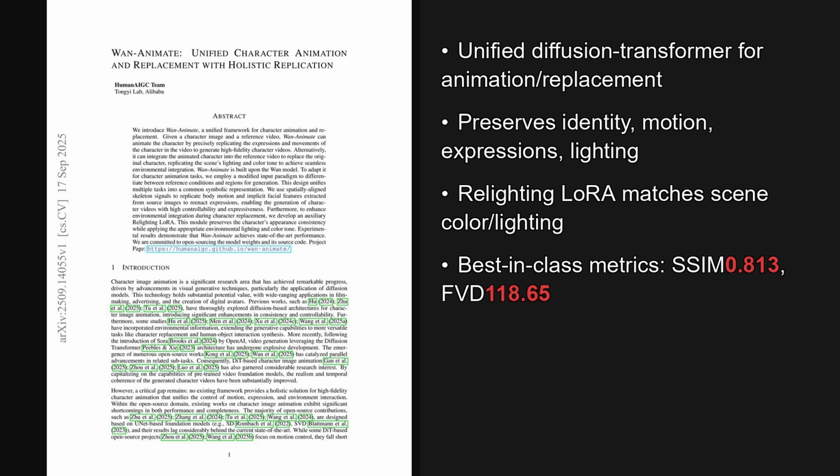Wrapping up, two takeaways stand out. A single DiT-based pipeline controls body motion, facial expressions, and scene lighting together, and the results beat strong baselines in both animation and replacement. The broader implication is practical. Open tooling for film, games, and creators who need consistent, scene-aware character video.